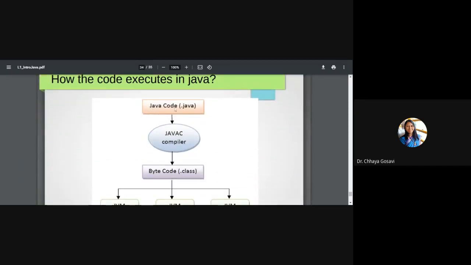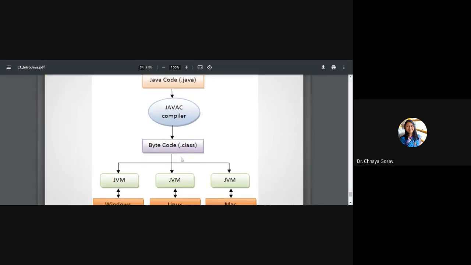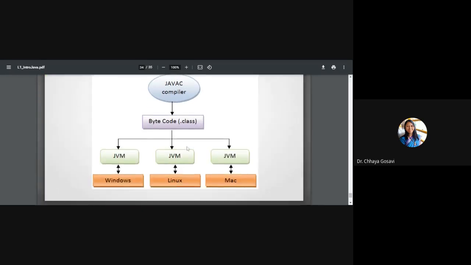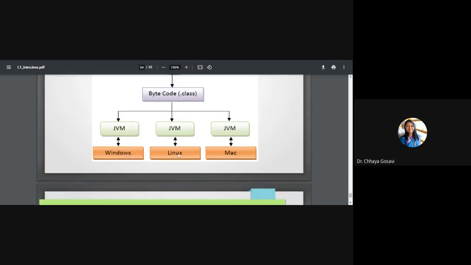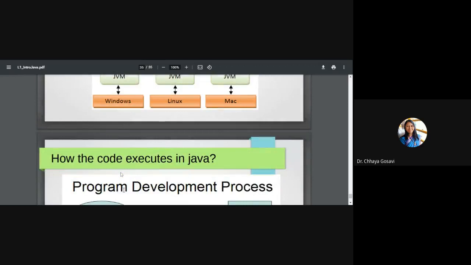So we have Java code, which is a .java file. Then the compiler will compile it into a .class file, which is called bytecode. And for different machines, for example Windows, Linux, Mac, you should have its own JVM, and this JVM will convert this bytecode into the output.